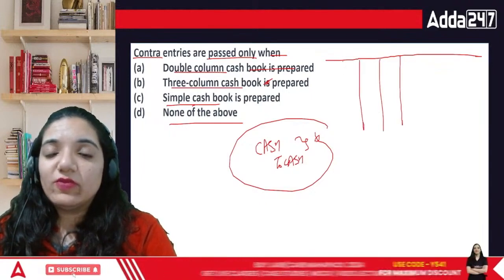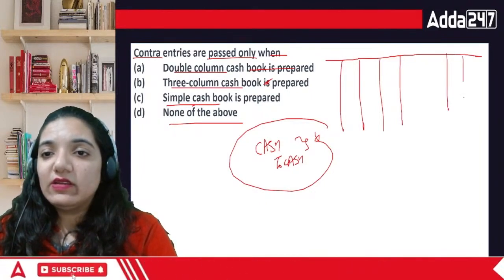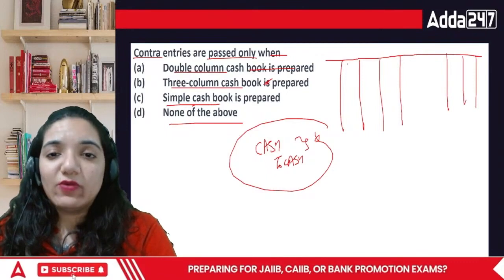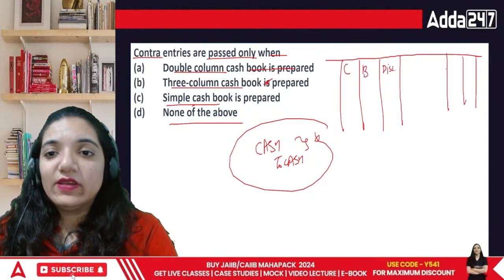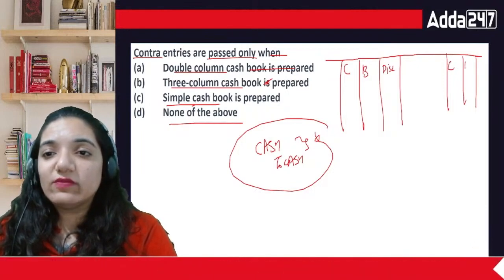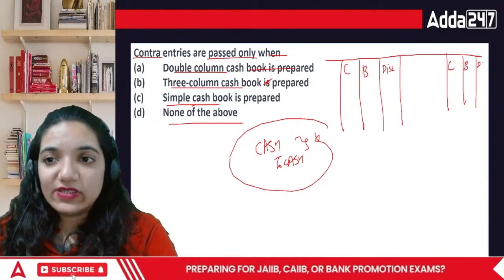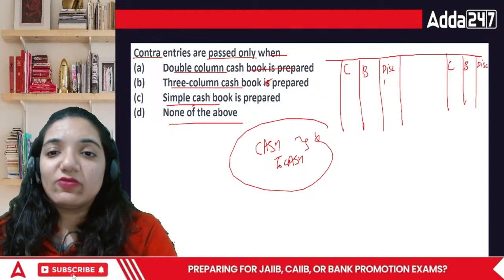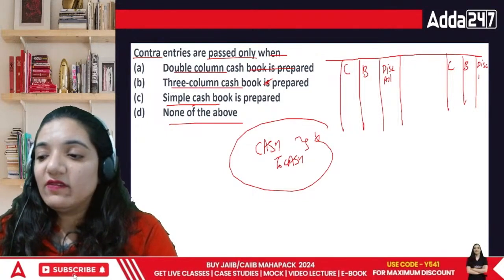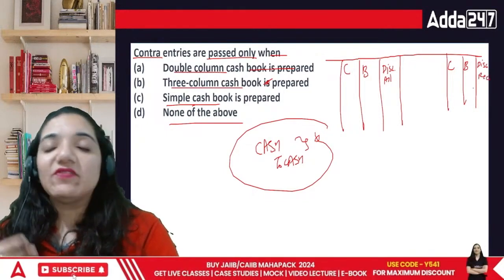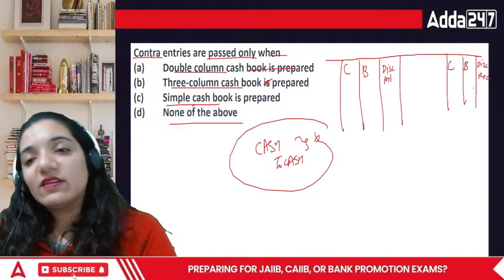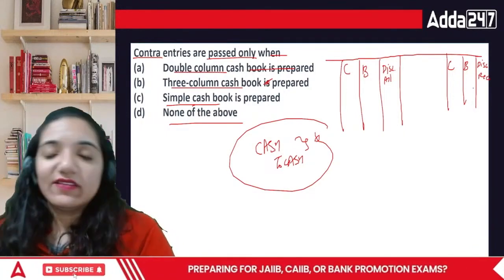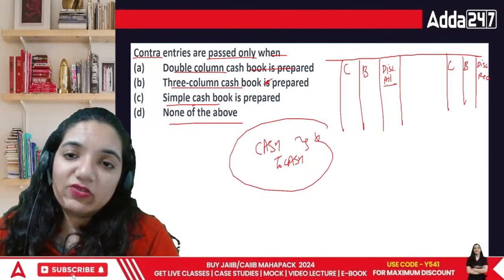This is normally possible in a triple column cash book where you have cash, where you have bank balance, and you have discount allowed. In the same case, cash, bank, and discount received. Why do we say discount allowed here and received here? The difference is because received is done when we are receiving the money. That is an income. The discount which we are receiving is on the credit side. The discount which we are allowed to is on the debit side.